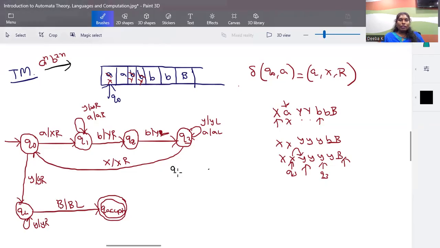In Q1, if you don't have any B and have a blank symbol, or in Q2, if you have a blank symbol, it means you don't have any extra B. See, when you have 3 A's and 2 B's, for these two A's, the B's will be cancelled. And for this A, when you are searching, you don't have a B. Instead, you will travel till blank and you don't find it. Okay, so in Q1 or Q2, if you have a blank symbol, it is like you don't have proper B's for cancellation.